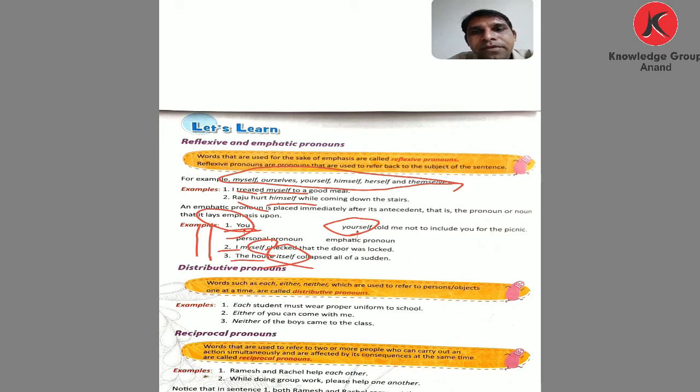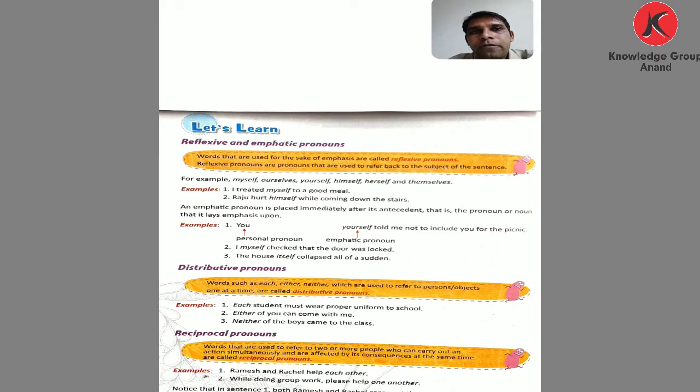Whenever we use this type in a sentence, that is called an emphatic pronoun, placed immediately after its antecedent, meaning the noun or pronoun, and after that the verb. Okay, he asked himself about something, so that is the reflexive. If he himself talks about something, that is after the subject, after the noun or pronoun, that is the emphatic pronoun. And if we do not use it after the subject, that is the reflexive pronoun.